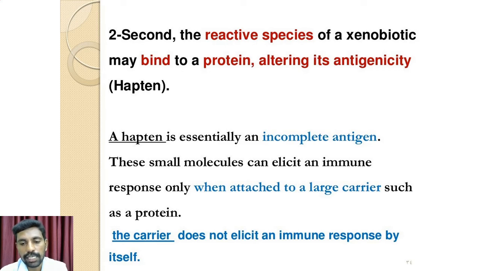As I told earlier, by itself it doesn't stimulate any antibody synthesis at all, but it combines with the antibody once formed. On the other hand, the carrier doesn't elicit any immune response by itself. Once the protein molecule is bound with the hapten molecule, then it performs immune responses.